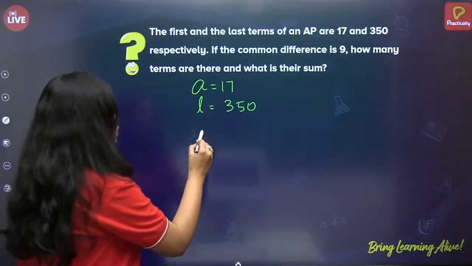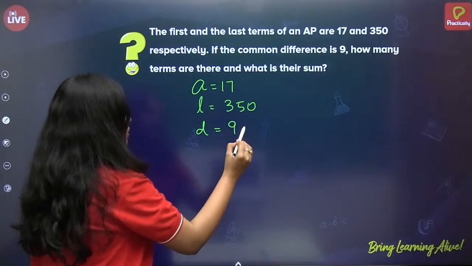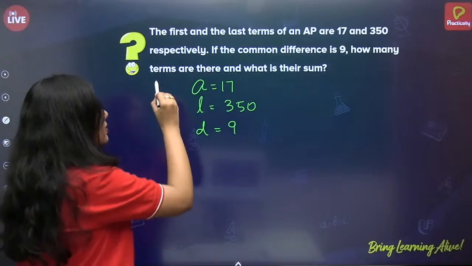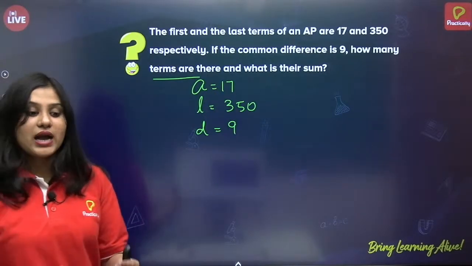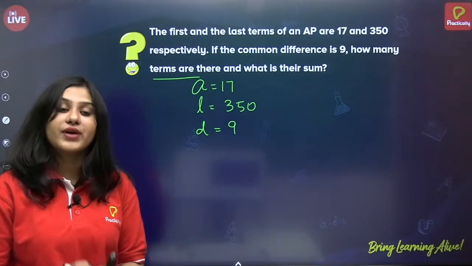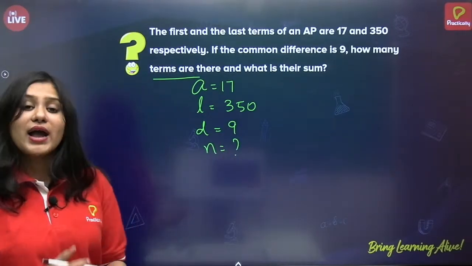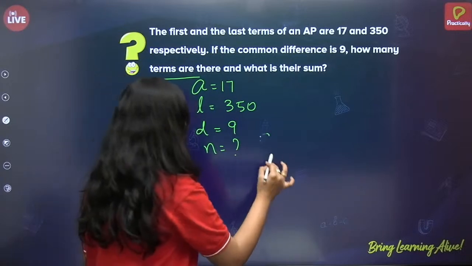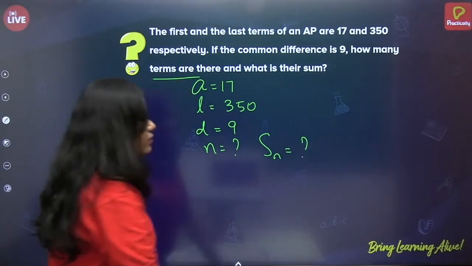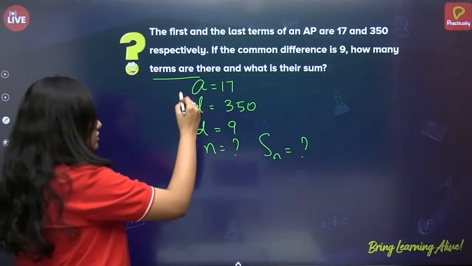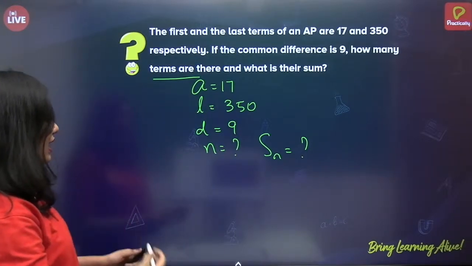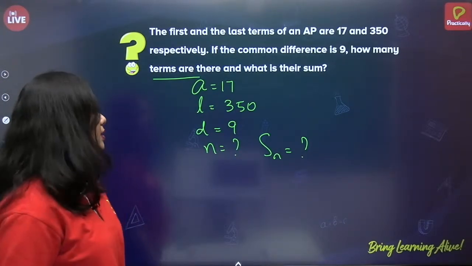D is equal to 9. What do we have to find? How many terms are there, so we have to find the value of n. And also we have to find their sum, Sn as well.